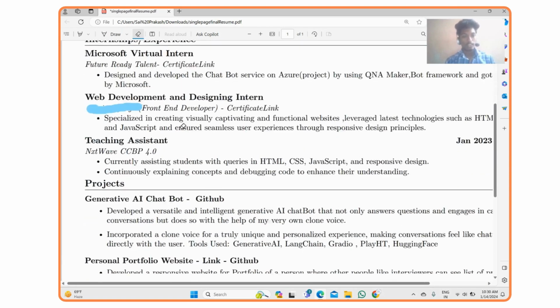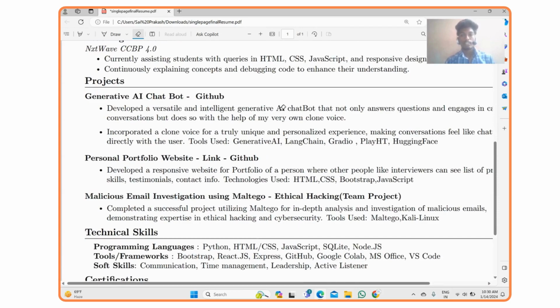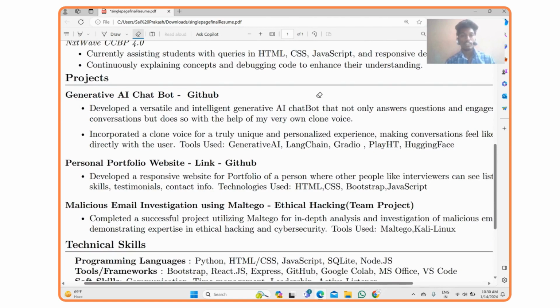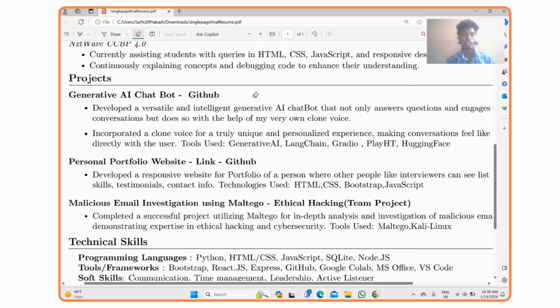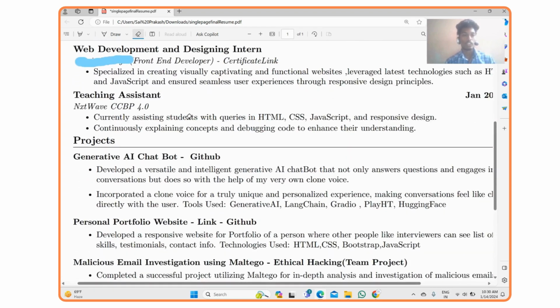Okay, so later on I have included my projects. These are some of my projects which I have developed, and if you have more, or if you don't have internships and experience, you can only mention projects.